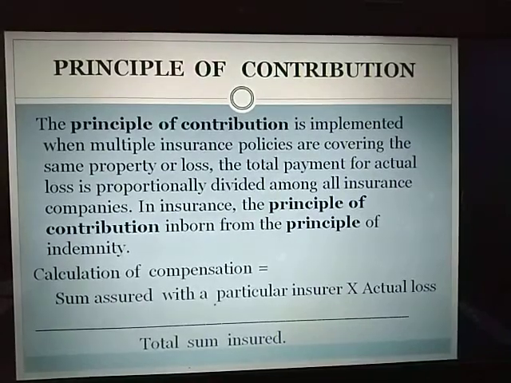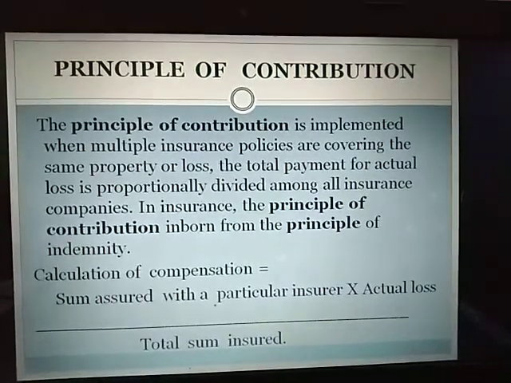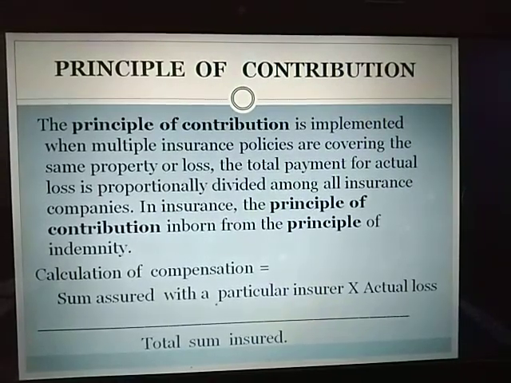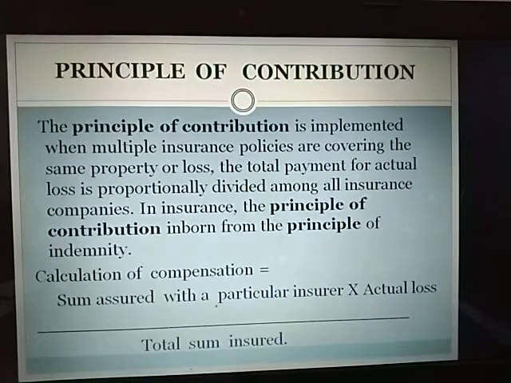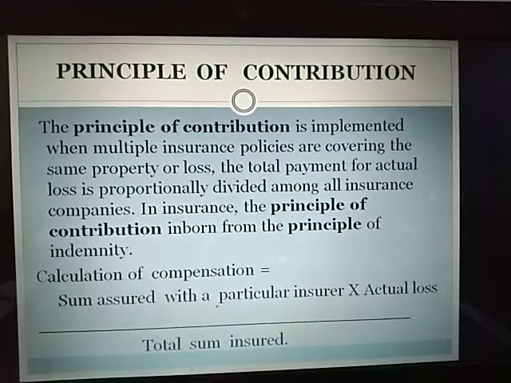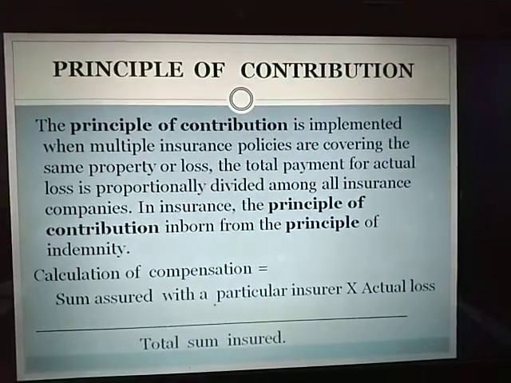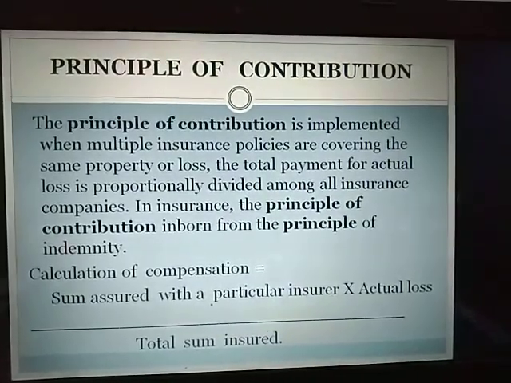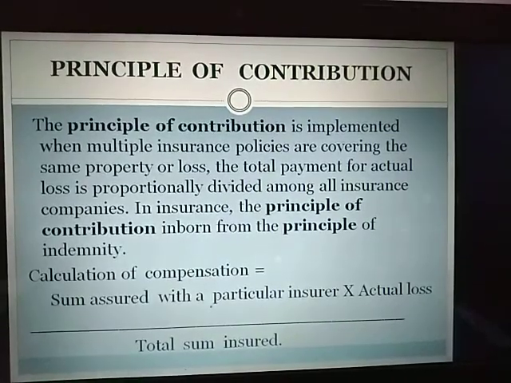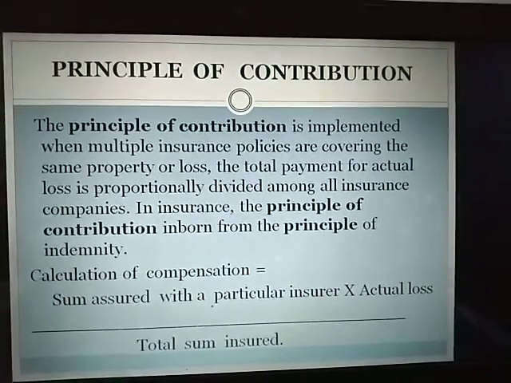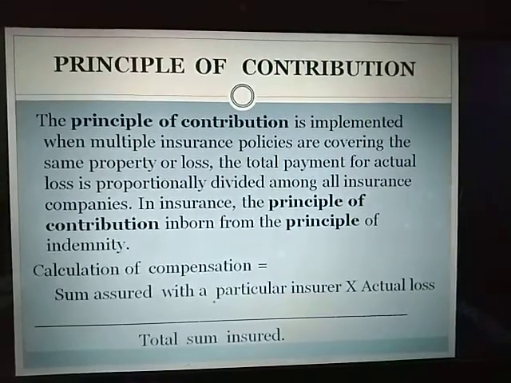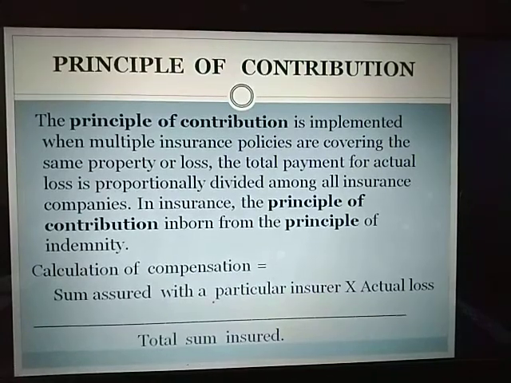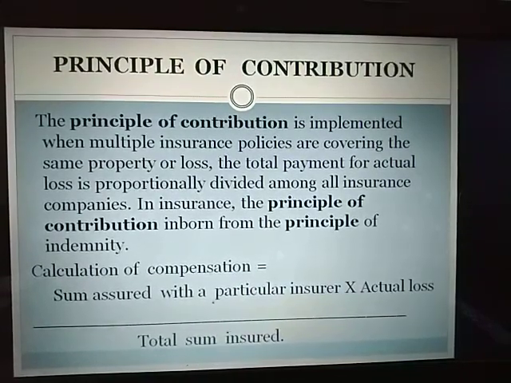For example, if person X has taken a fire insurance policy from company A as well as company B. I repeat, the fire insurance policy has been taken from company A as well as from company B. Then, in case of loss suffered by fire, both the companies will compensate him according to certain ratios, or according to a formula where we calculate how the compensation is to be received, where we have the sum assured with a particular insurer.